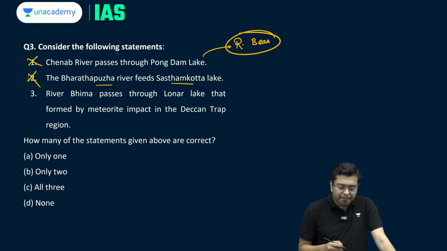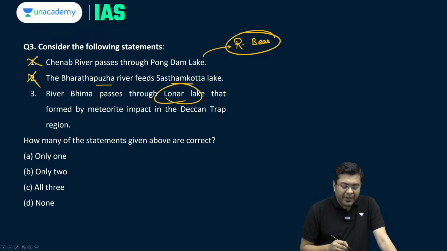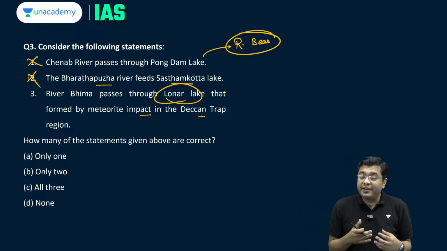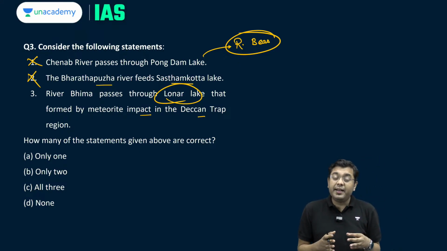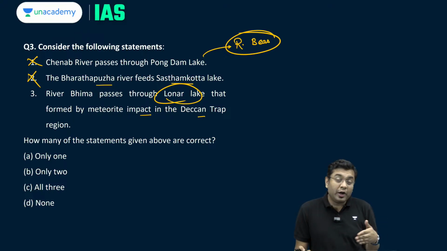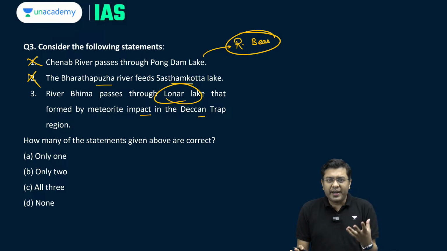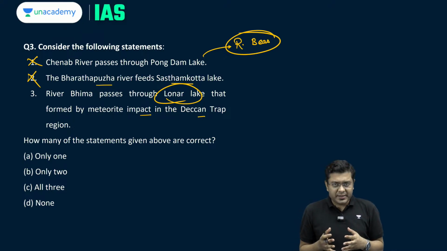Then river Bhima passes through the Lonar Lake that formed by meteorite impact in the Deccan Trap region. Now, Lonar Lake is a geoheritage site. Geoheritage site, when we talk about, let's suppose, regions such as St. Mary's Island off the coast of Karnataka, off the coast of Udupi in Karnataka, Lonar Lake, these are geoheritage sites. Means they represent some unique geographical features which tell us about the past history.